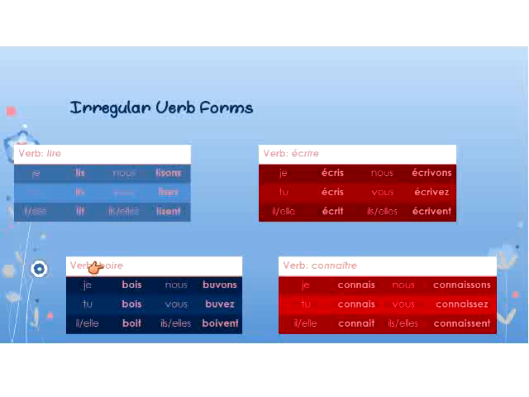Boire, having some very irregular forms in the plural. Je bois, tu bois, il, elle boit. Nous buvons, vous buvez, ils, elles boivent. And then our last one, connaître. Je connais, tu connais, il, elle connaît. Nous connaissons, vous connaissez, ils, elles connaissent.